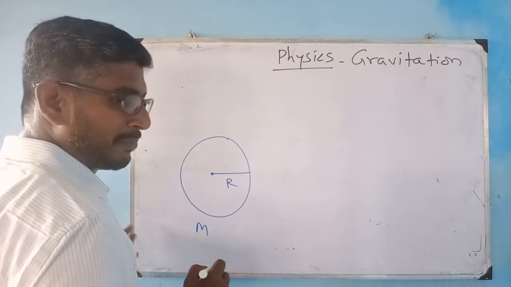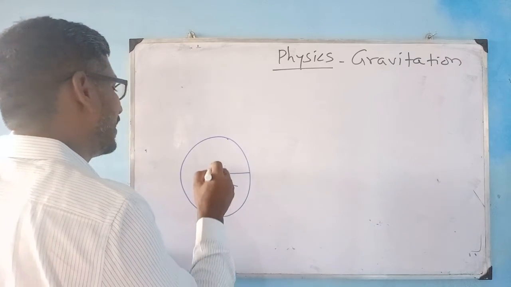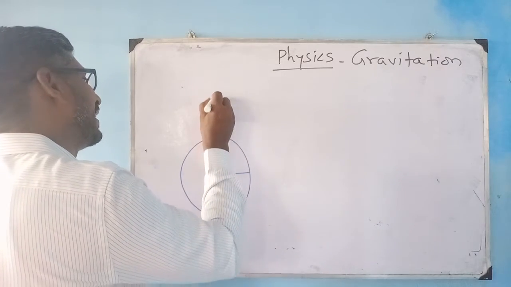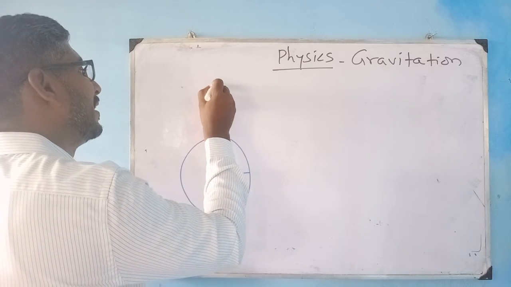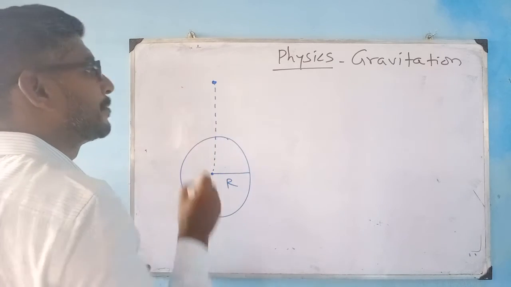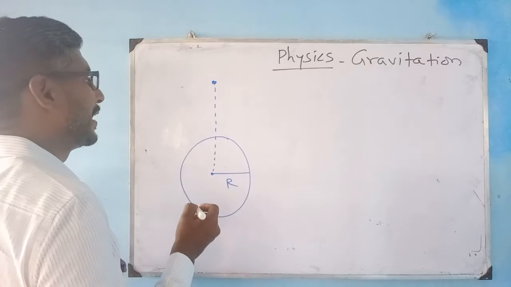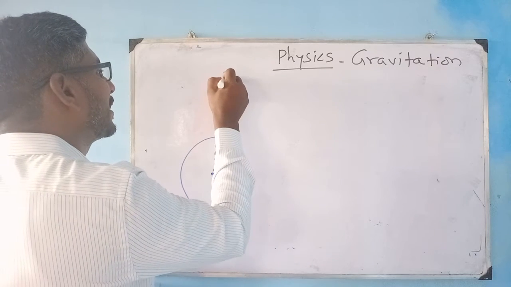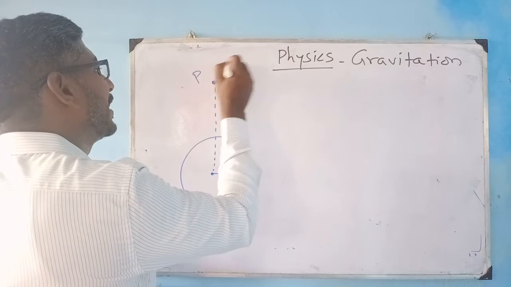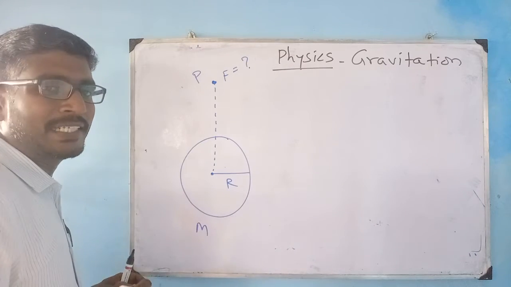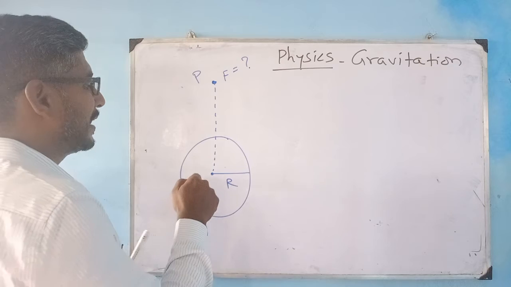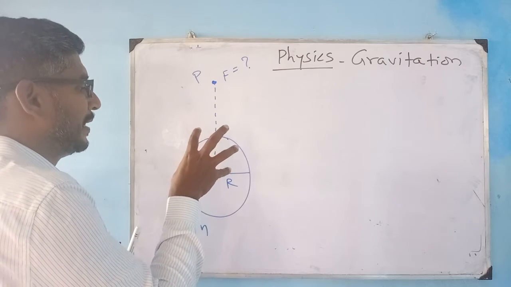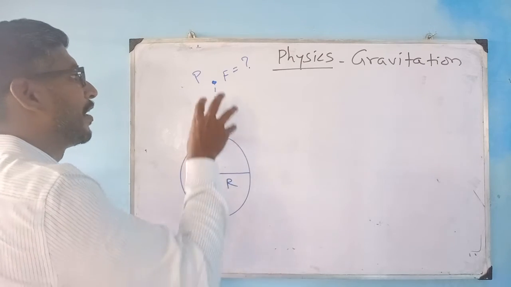If I want to determine my gravity at this point, or if I want to calculate my force because of the earth at this point P, F equal to how much? That is, what is my gravitational force between the earth and an object placed here.